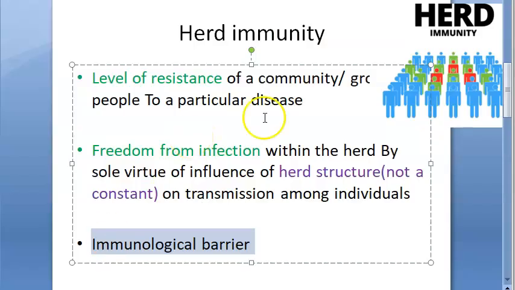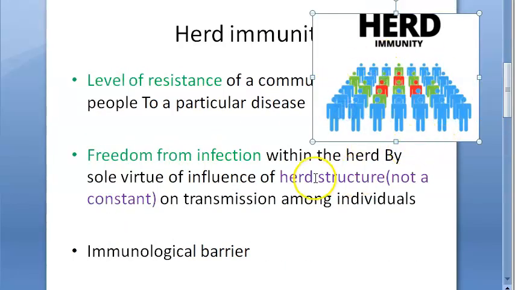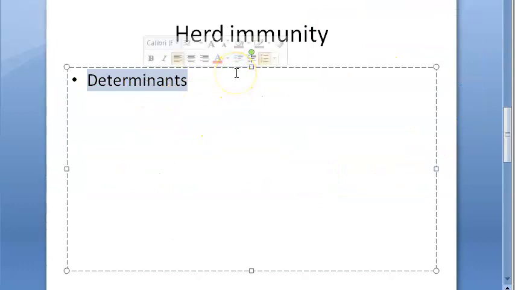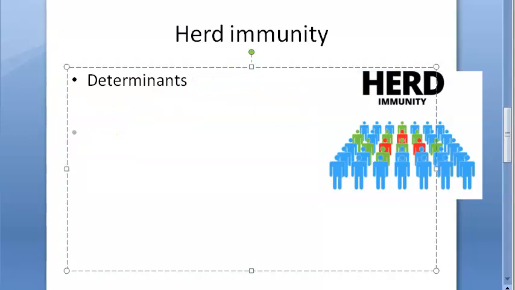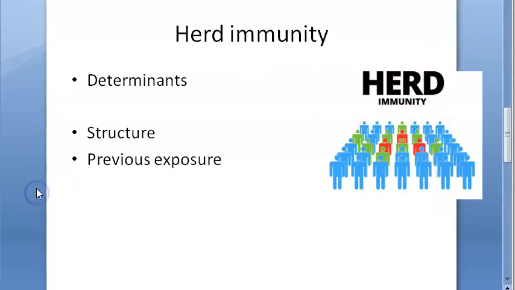So what will make this herd immune? Let us see the determinants of herd immunity. The structure of the population: the age, sex, etc. Previous exposure of the herd to the disease. If previously they were exposed, then they are probably immune. Stability of this herd with respect to immigration and emigration. The structure of the herd should be such that it can maintain immunity. Maybe this herd is exposed, so it is immune, but another herd is not exposed to some disease, so it is not immune.